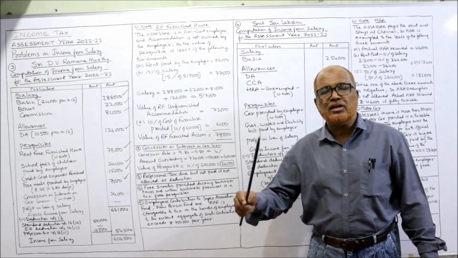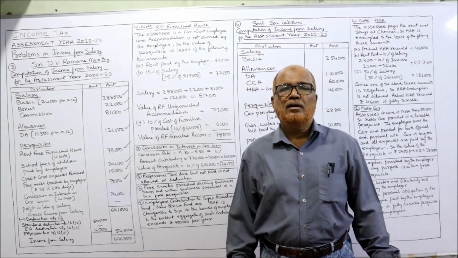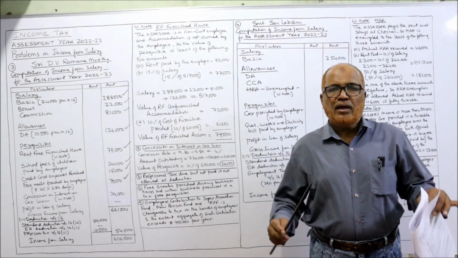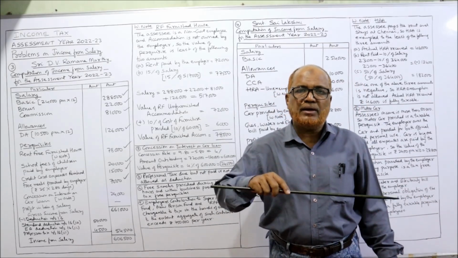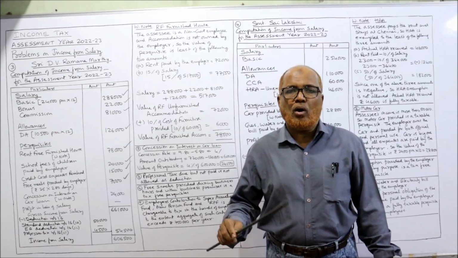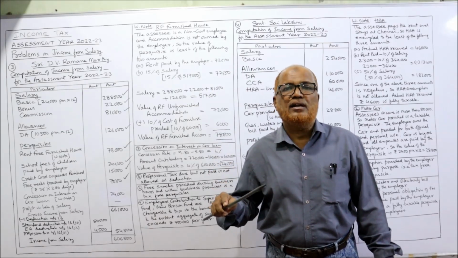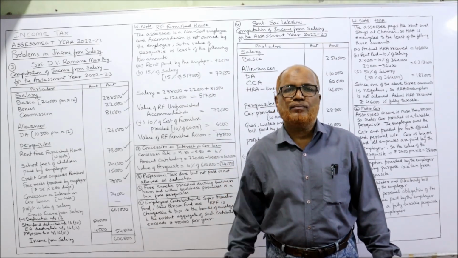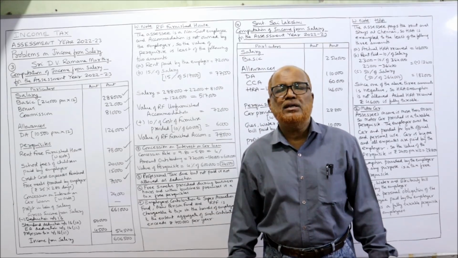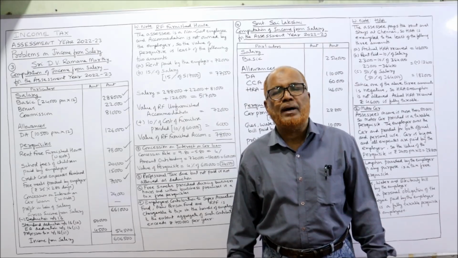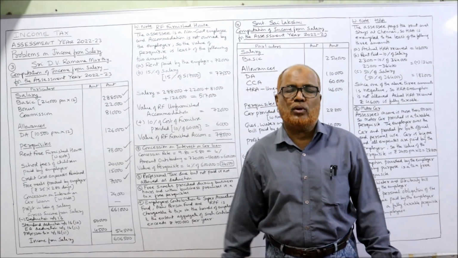Now remember, again I am explaining the provisions regarding interest free loan. Income Tax Act says if an interest-free loan is given by the employer to the employee or concessional interest is charged, then the benefit to the employee is a taxable perquisite to all employees.